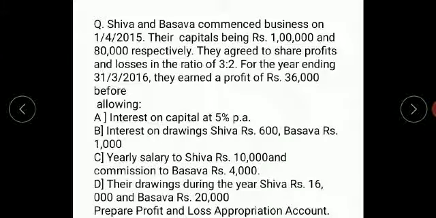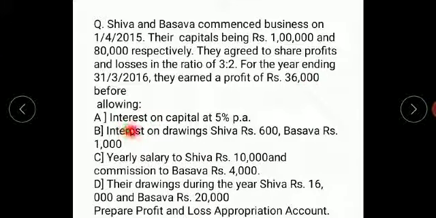Next problem, you try to do it at home by yourself, okay? Shiva and Basava commenced a business on 1/4/2015. Their capitals being 1 lakh and rupees 80,000 respectively. They agreed to share the profits and losses in the ratio of 3:2. For the year ending 31/3/2016, they earned a profit of 36,000 before allowing the following.